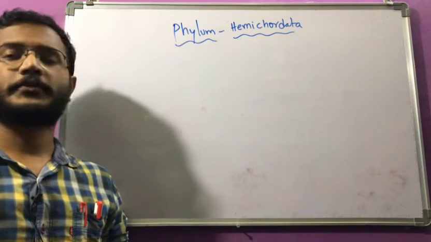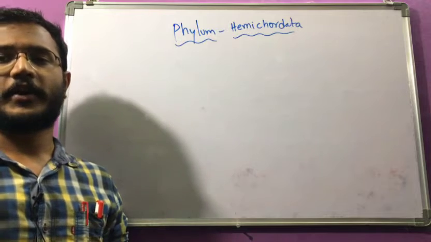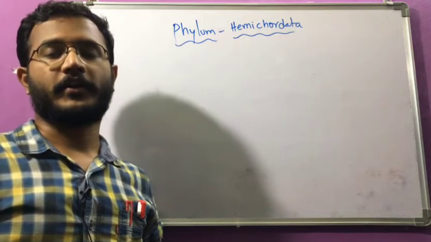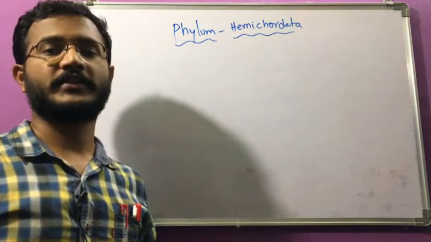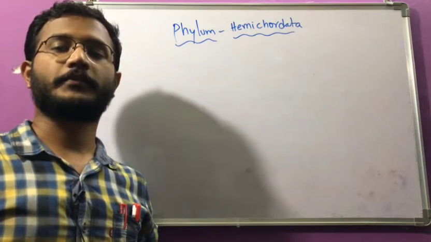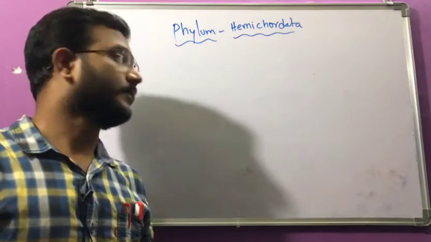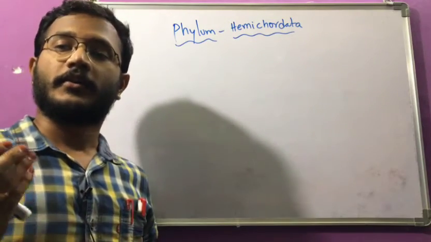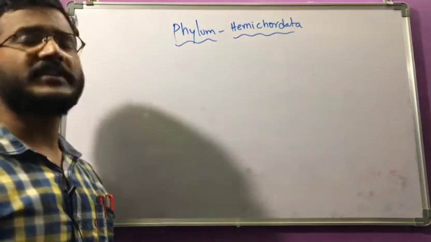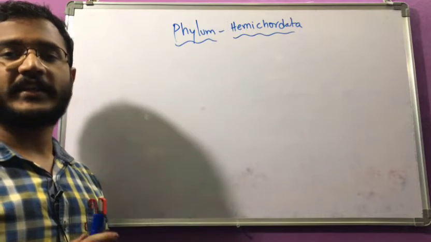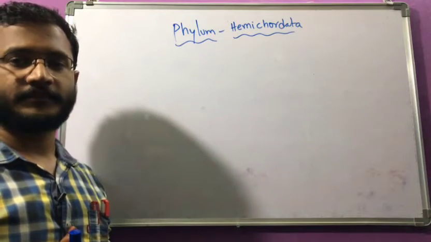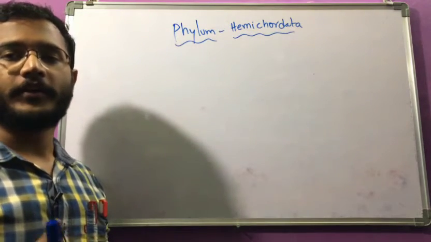As I asked previously, you have to write a table comparing all the phyla that belong to non-chordates in one place. This is the final phylum of the non-chordates. Actually, this phylum was placed in the chordates, but due to some characters it had to be changed from chordates to non-chordates. Hemi means half, so these animals exhibit half of the characters of chordates and half of the characters of non-chordates. That's why it is known as Hemichordata.